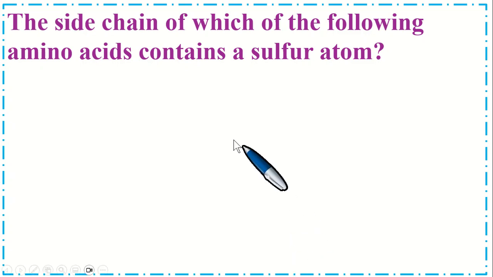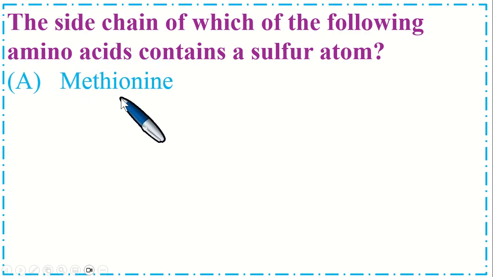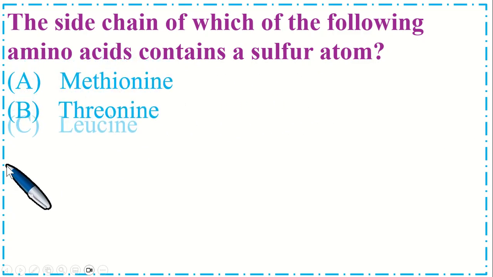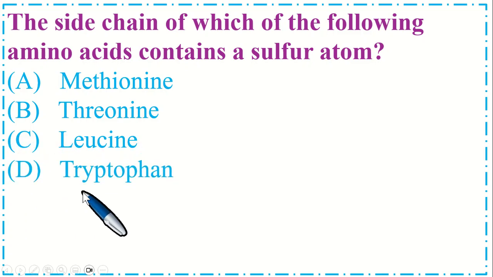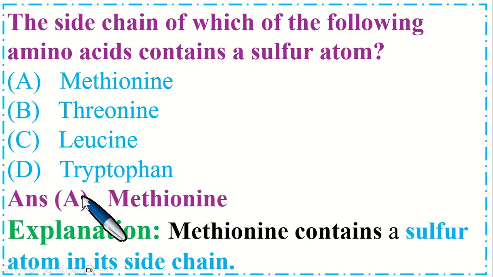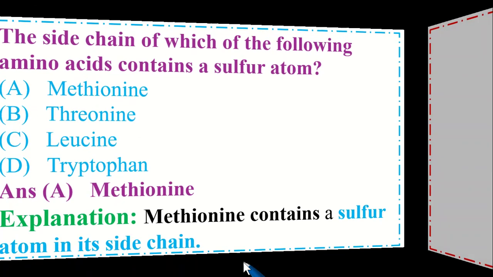Dear students, this is very important MCQs. The side chain of which of the following amino acids contains a sulfur atom? Option A, methionine. B, threonine. C, leucine. And option D, tryptophan. So the correct option is A, methionine. Methionine contains a sulfur atom in its side chain.